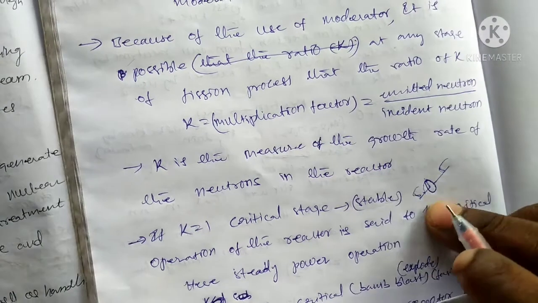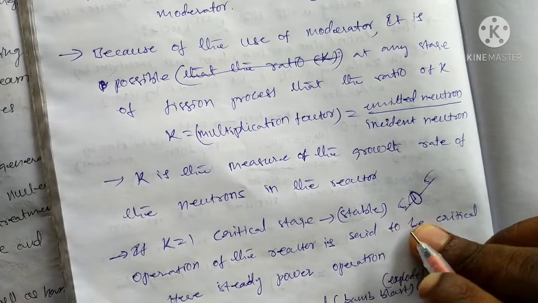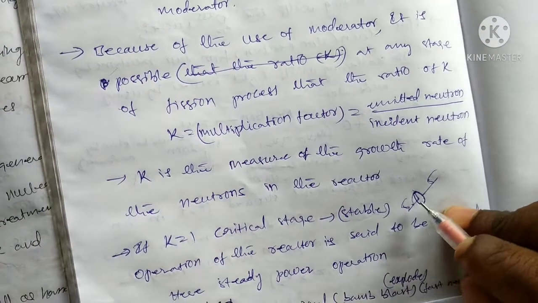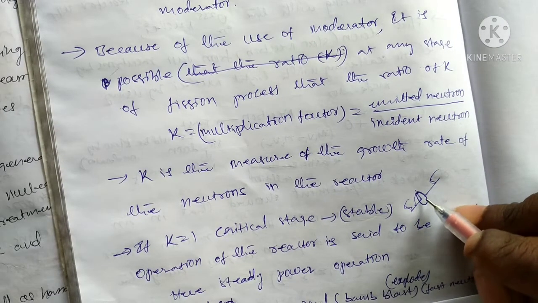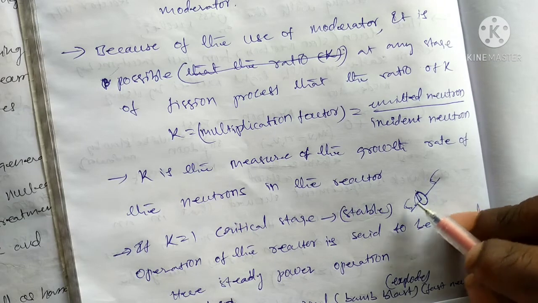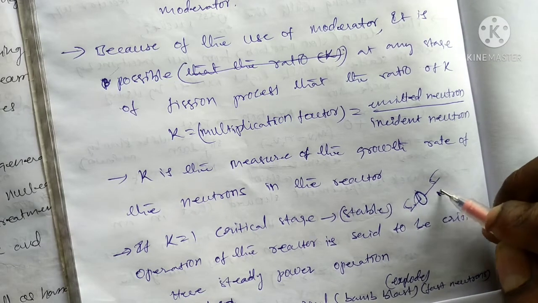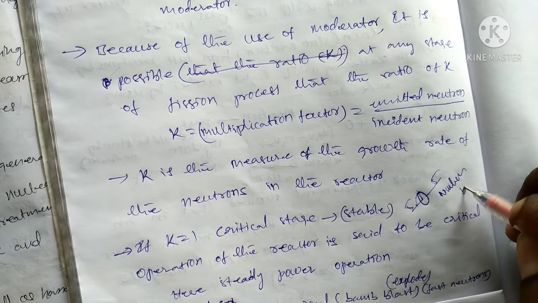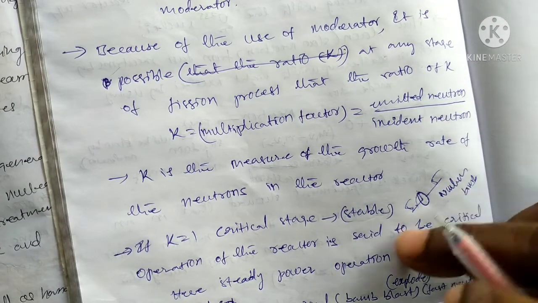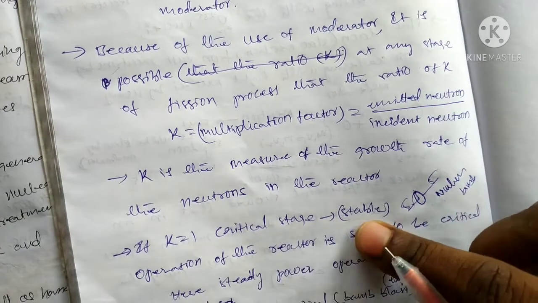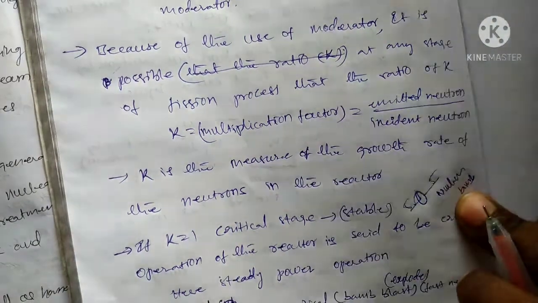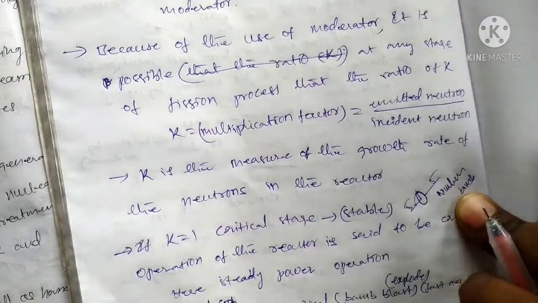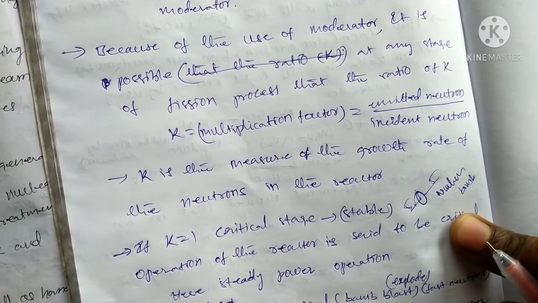There are no neutrons left in the nuclei. That means K is equal to 1. The nuclear bomb is the best example for K equal to 1, that is the critical stage. The power is steady, with no change, constant.